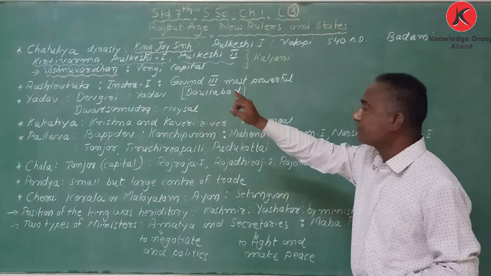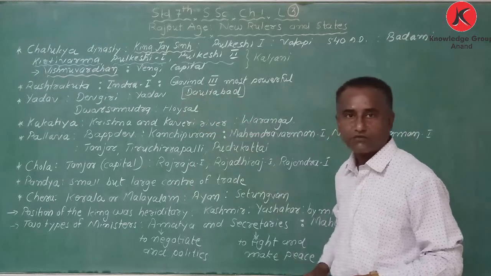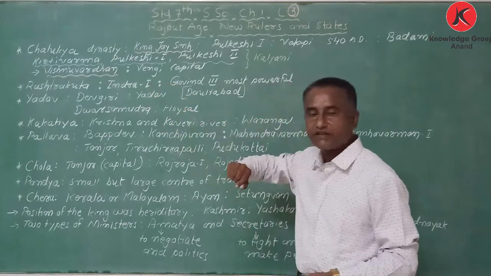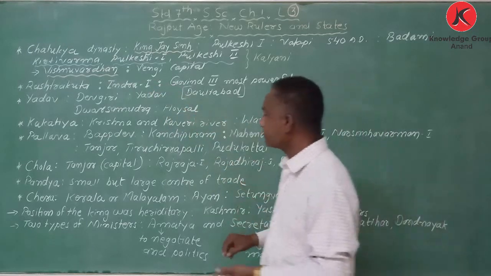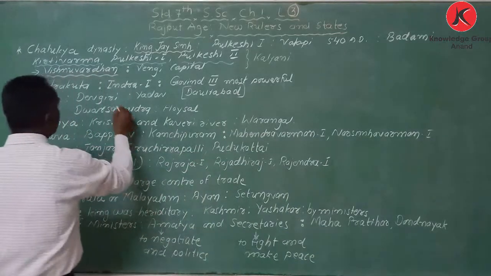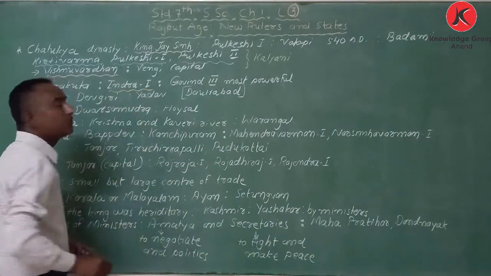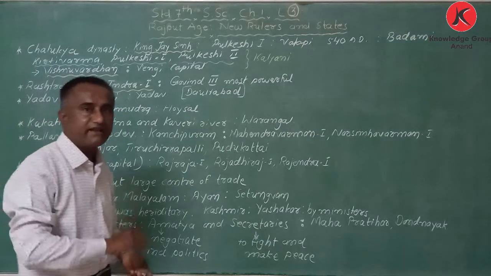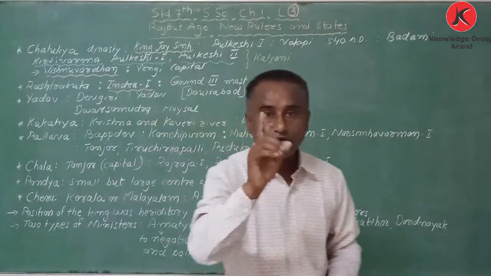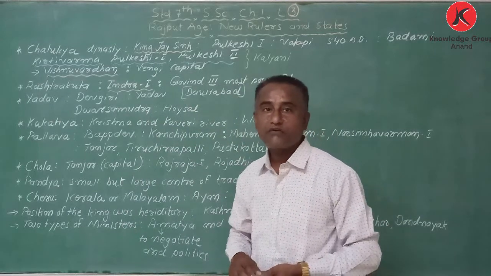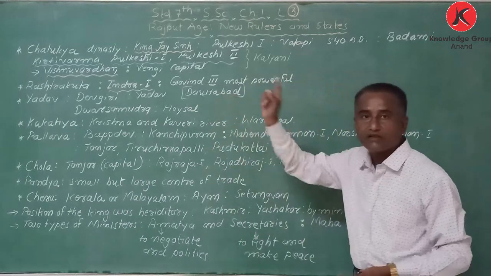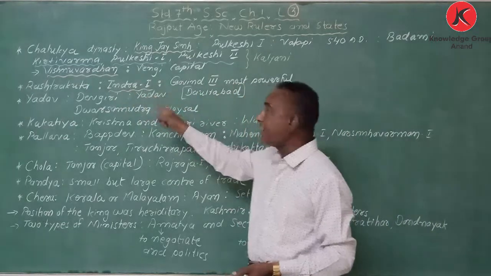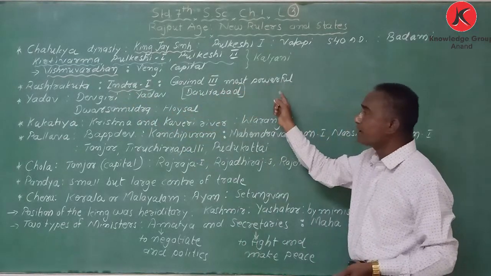Next, after them, the Rashtrakuta. Which dynasty started after the Chalukya? Rashtrakuta. My dear student, Indra I was considered the first king. In that dynasty, Govind III was the most powerful ruler. Who was the first? Indra I, and Govind III was the most powerful.